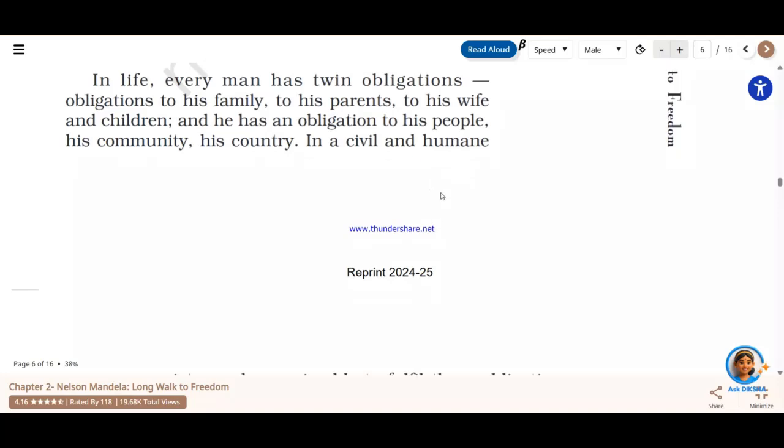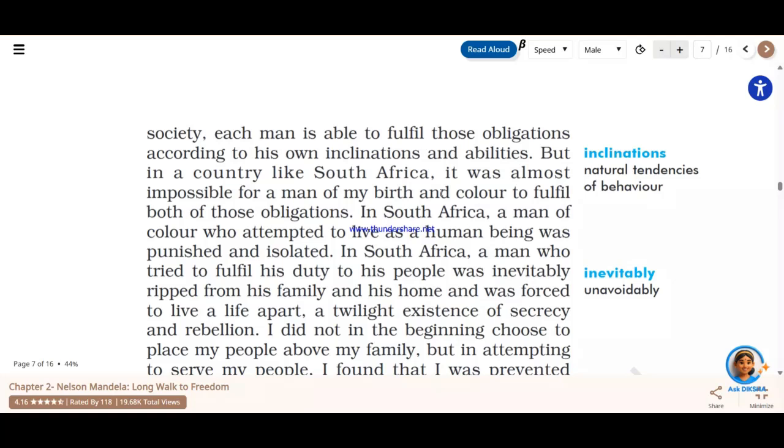All right, in a civil and human society, each man is bound to fulfill those obligations according to his own inclinations and abilities. Now inclination and ability means, you see, everyone who is born in that country or in any country has these two obligations. Now someone may choose, or someone may be inclined, towards the obligation of family more than that of the country. That means he is not an outlaw, or he is not the person who is not abiding by the constitution of the country. He is more inclined towards the obligation of the family than the obligation towards the country.